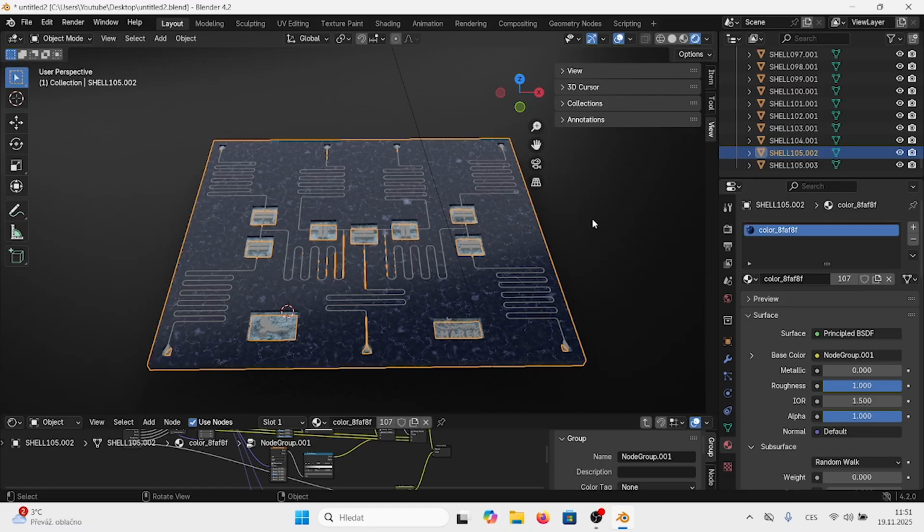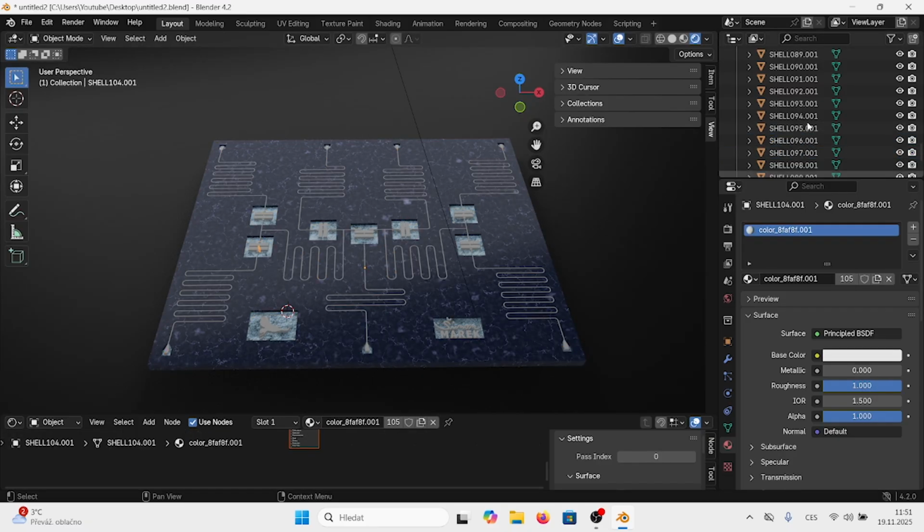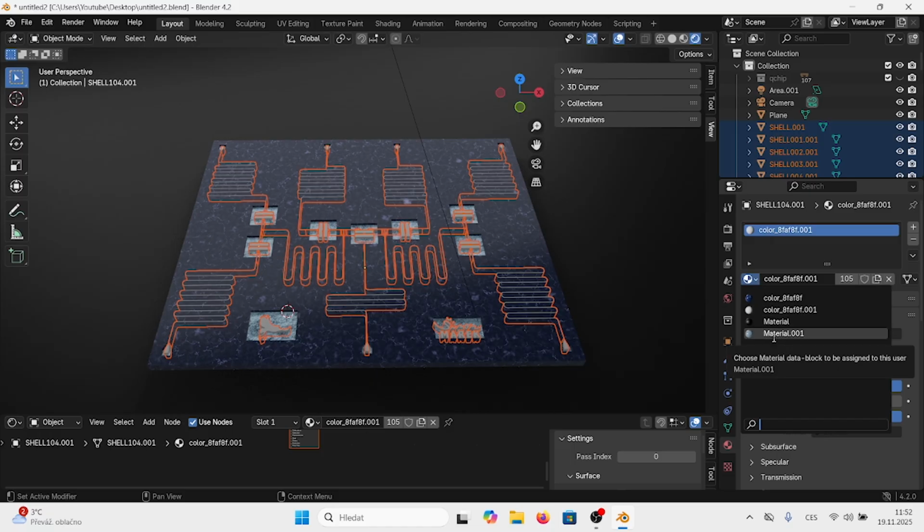So here are the main materials. Now we need to assign other materials, so we can just click and with Shift select all the other materials. We will go to materials and choose a different material.